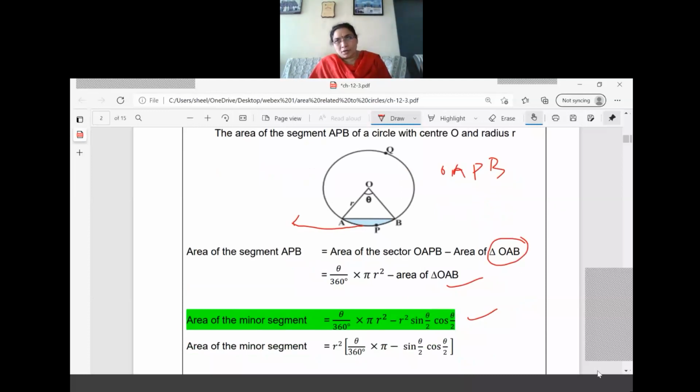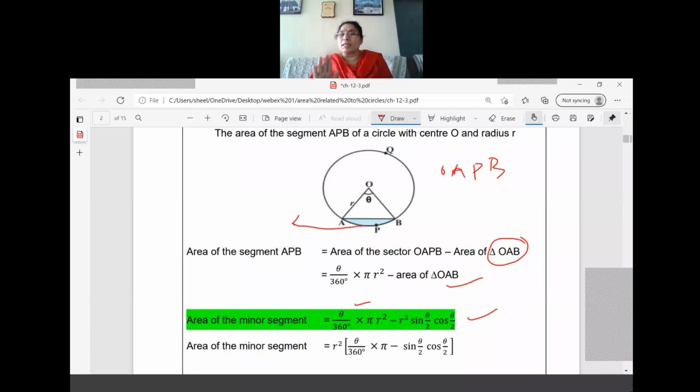Understood? It's not at all difficult. I'll explain each part, then it will be easy for you. So what is the formula I'm going to give? Area of the minor segment means area of the sector formula. This part is clear to you. Theta by 360 into pi r square minus r square into sine theta by 2 cos theta by 2.